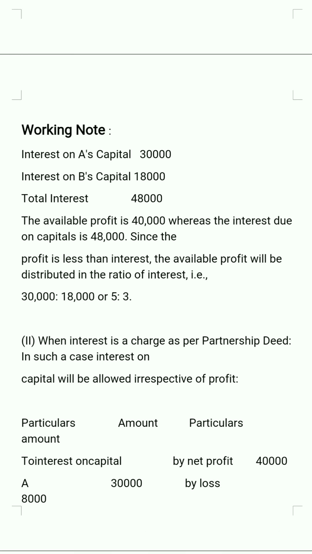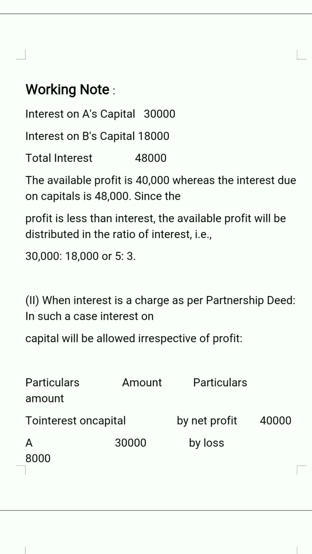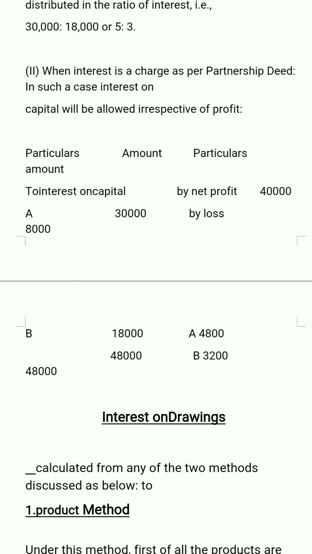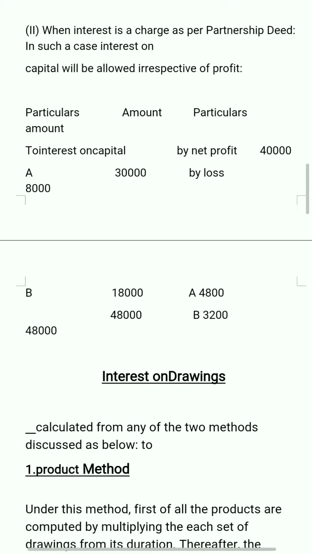In this case, the interest on capital is divided in the ratio of interest on capital, which is 5:3. Second case, if it's a charge, then irrespective of the losses, we have to provide the whole interest on capital, which for A is 30,000 and for B is 18,000, and there is a loss of 8,000.